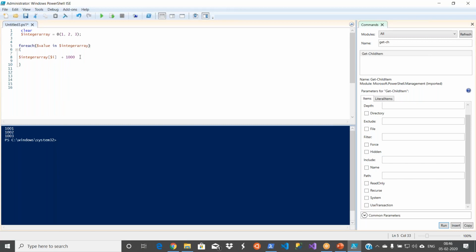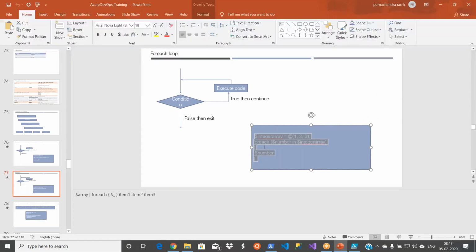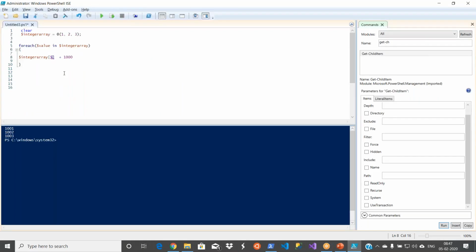What I am trying to do is the same thing: integer array plus 1000. But you see, there is no $i here, right? You need to change it because I'm using a different value. Here I'm using $number because, as I told you, you can use anything. Now let's make it $value.